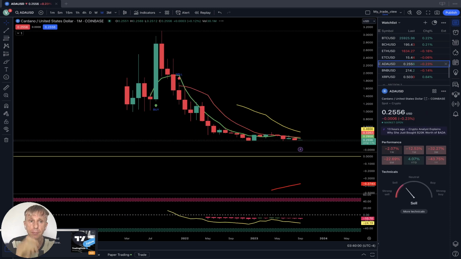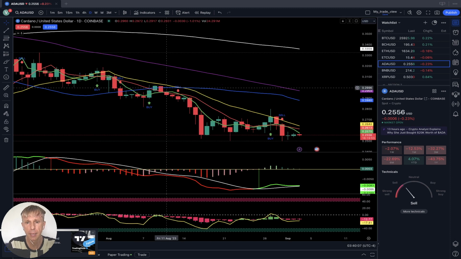ADA Cardano, let's start daily. Ada Cardano daily, last bar below all moving averages, lines downhill. It is bearish trend on all indicators. Bearish trend, all indicators in the bearish territory on daily time frame.